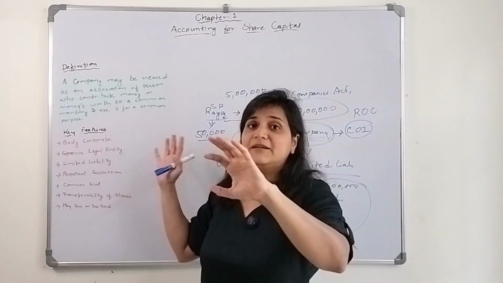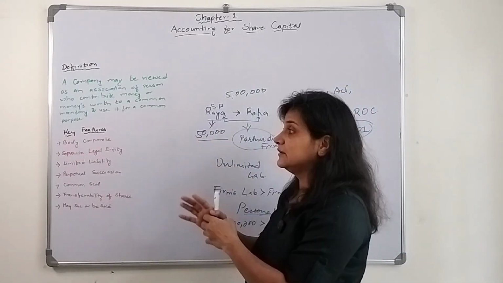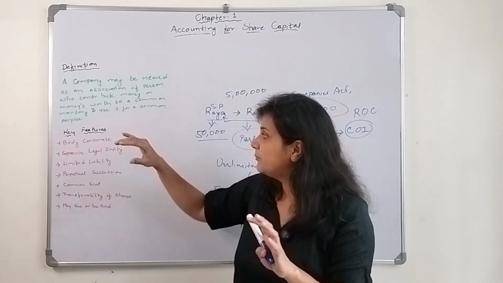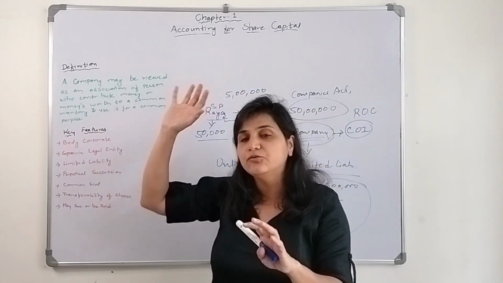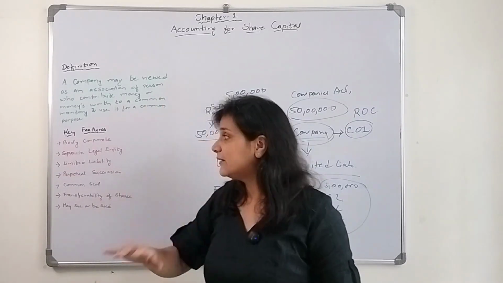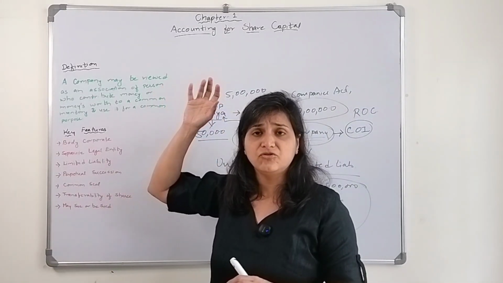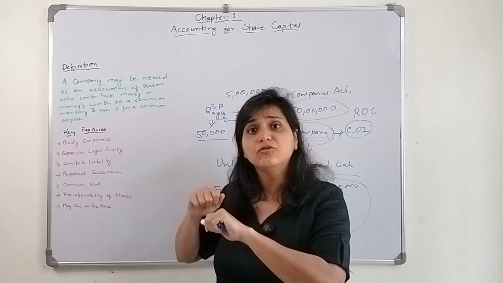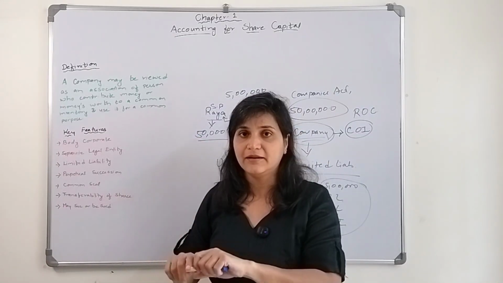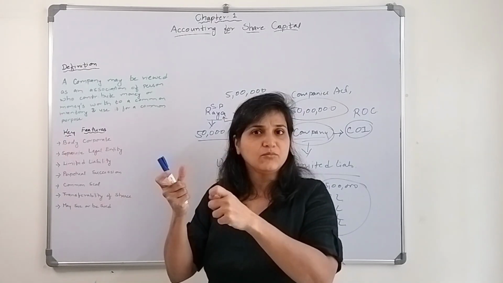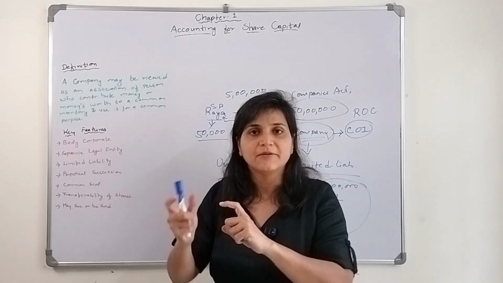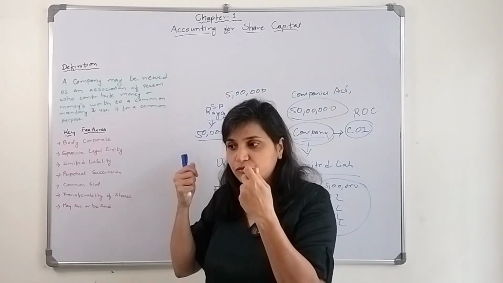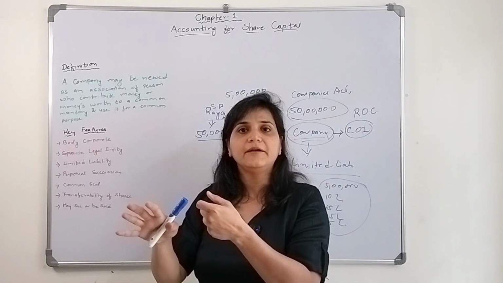So the company has to work as per the provisions of law. The company is being formed as per the provision of law. There is a body corporate which is governing all these things, right? There is a memorandum of association, they have to get it signed. The articles of association, they have to keep the annual general meeting. Like, there should not be a gap of more than 120 days between two AGMs. So all these things are mentioned in the memorandum, like how much of the capital would be there.